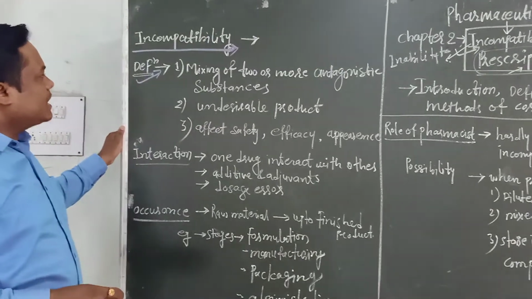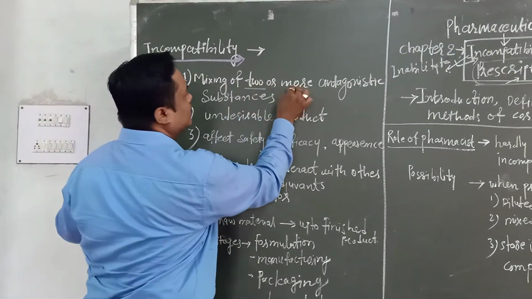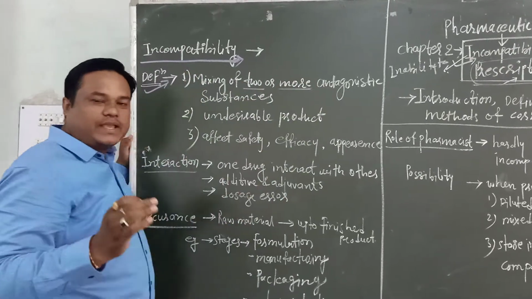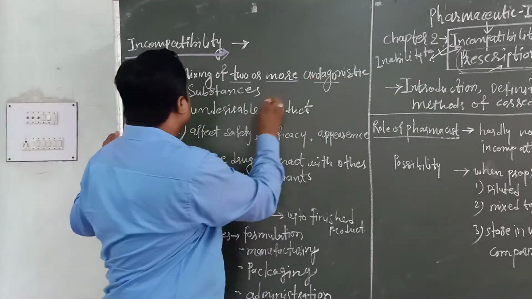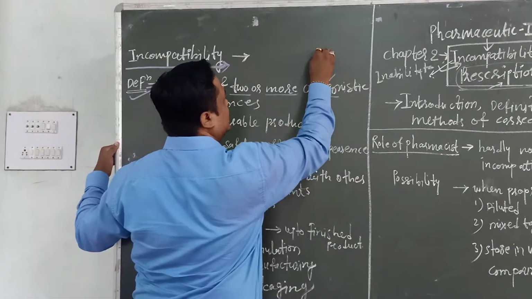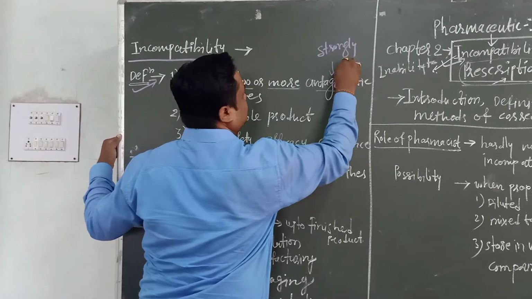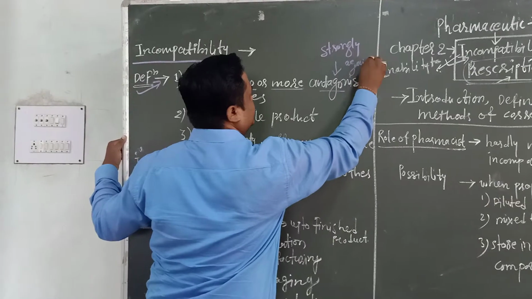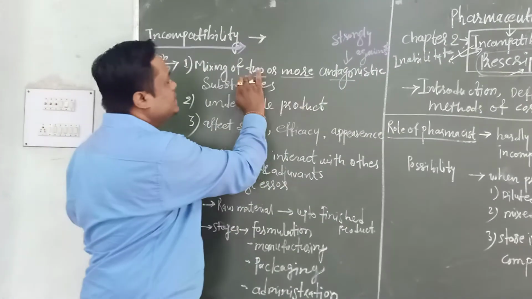It is defined as a result of mixing of two or more than two agents which are antagonistic in nature. Antagonistic means strongly against each other.